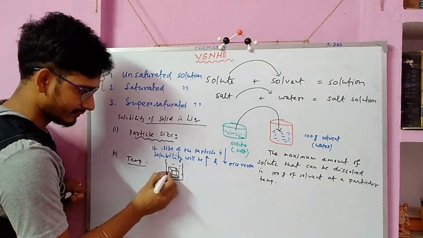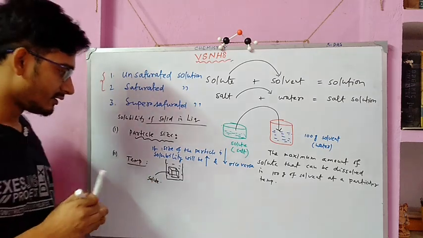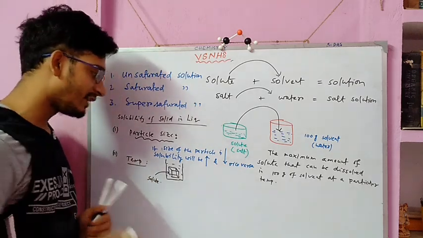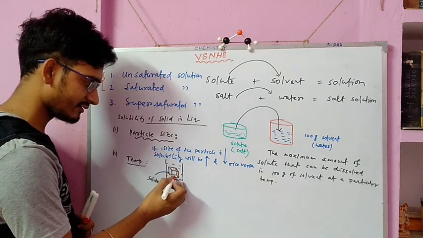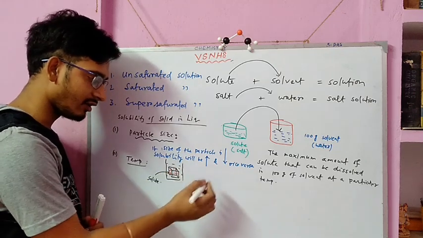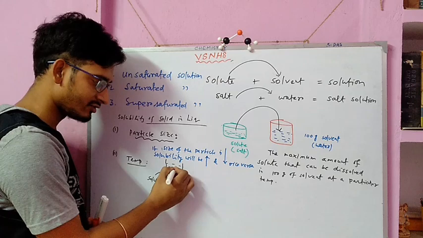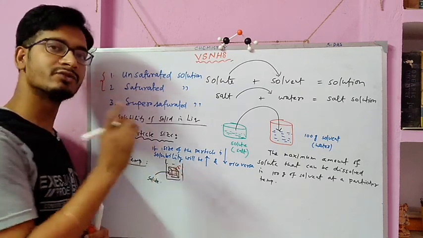This is the solute. All the particles of the solute are present on its surface. And when we place this in the solvent, what happens? This solute tries to come out from its surface to the liquid.